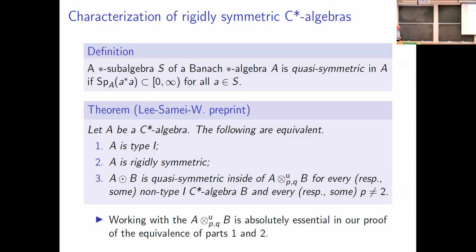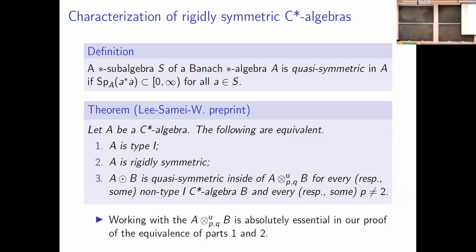So the equivalence of A being type 1 and rigidly symmetric is also equivalent to the algebraic tensor product of A and B being quasi-symmetric inside of this p-q tensor product of A and B. So this is our Banach star algebra tensor product. For some, or equivalently every, non-type 1 C-star algebra B, and some, equivalently every, value p not equal to 2.